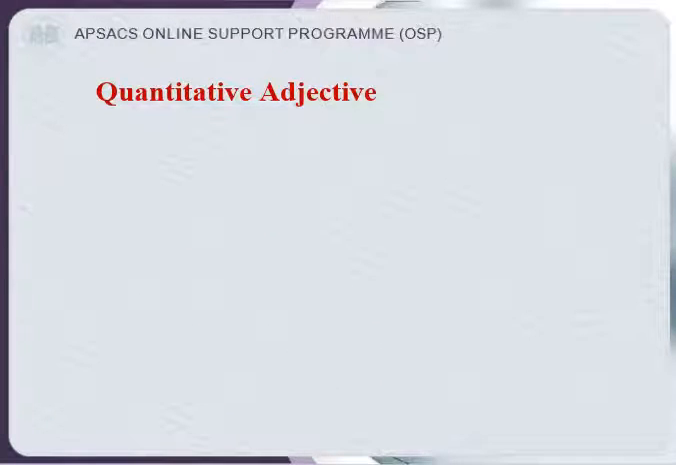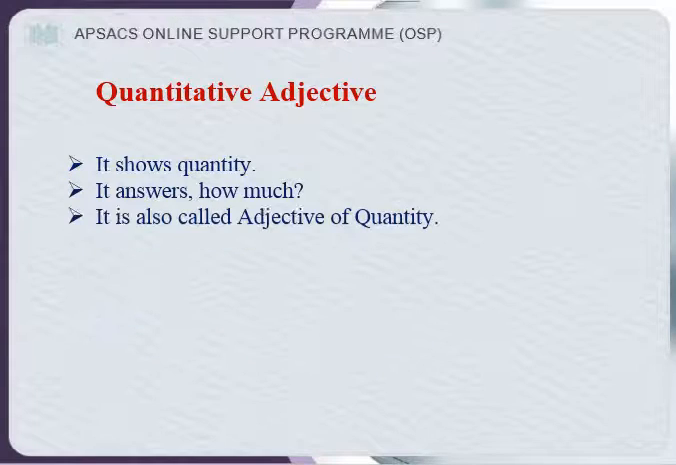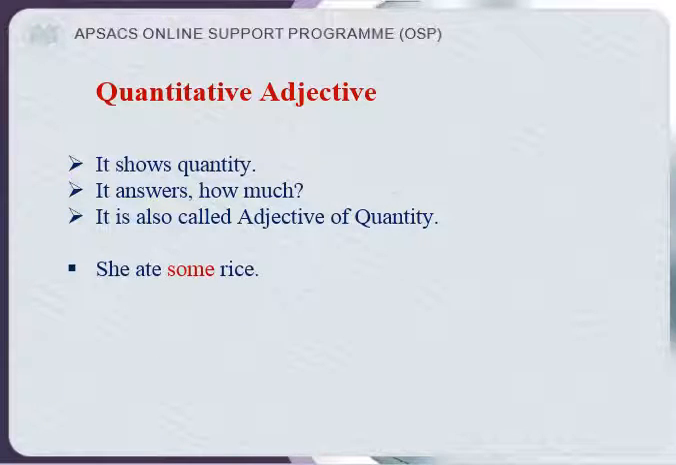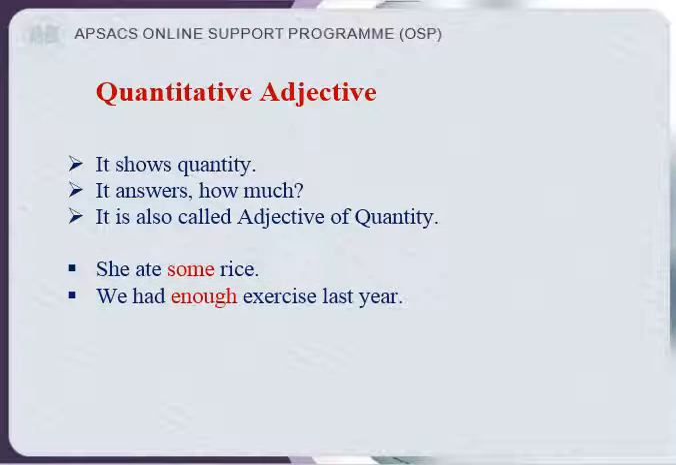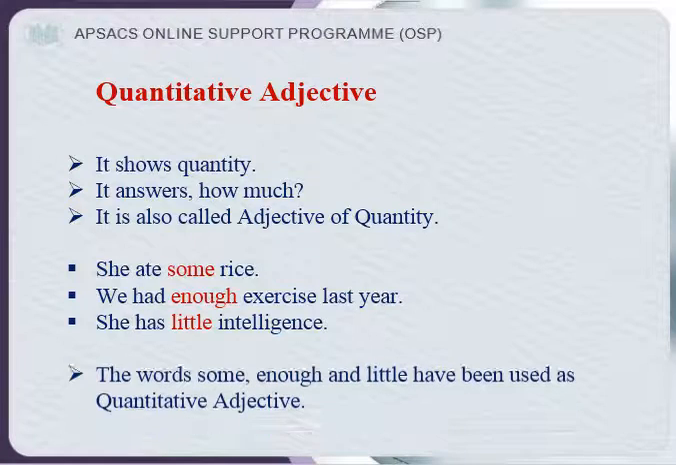Then we have quantitative adjective. It shows quantity. It answers how much, and it is called adjective of quantity. Example: she ate some rice. We had enough exercise last year. She has little intelligence. Here the words some, enough, and little have been used as quantitative adjectives.